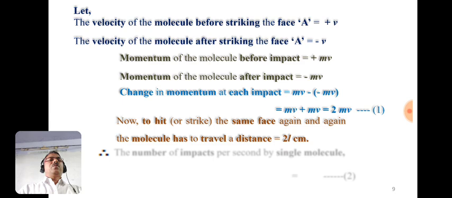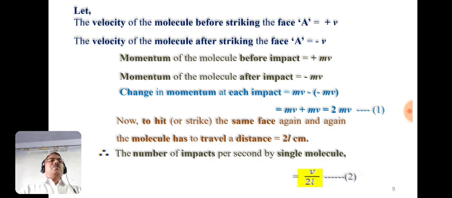Now we know that to hit the same face again and again, the molecule has to travel a distance equal to twice L centimeter. So the number of impacts per second by a single molecule is given by velocity upon this distance, that is v upon twice L. This indicates the number of impacts per second by a single molecule. Let's suppose this is equation number 2.